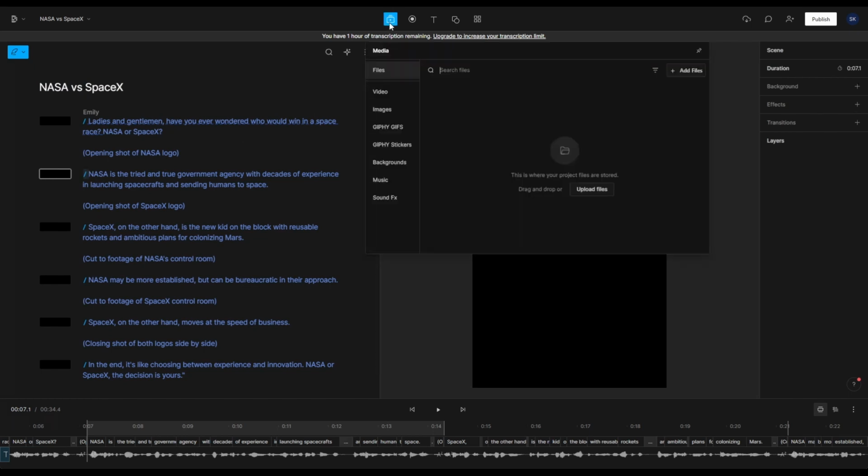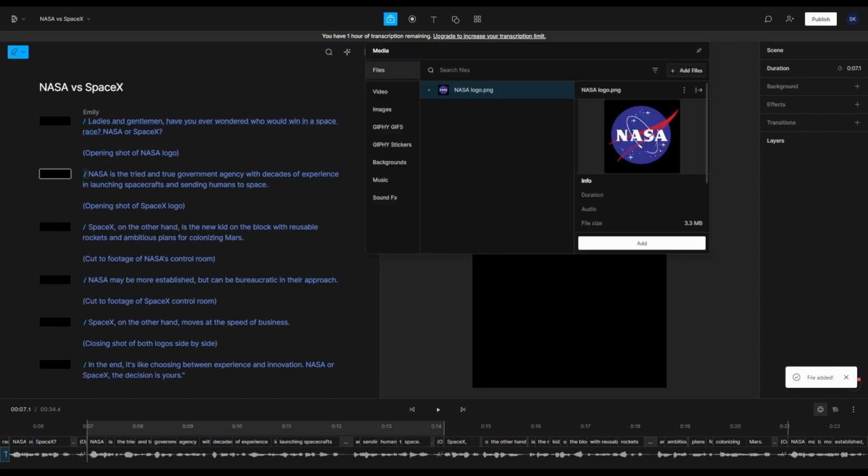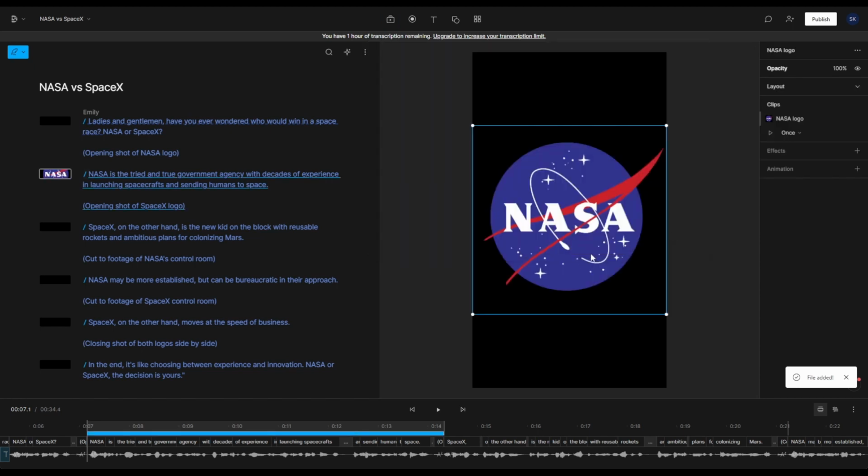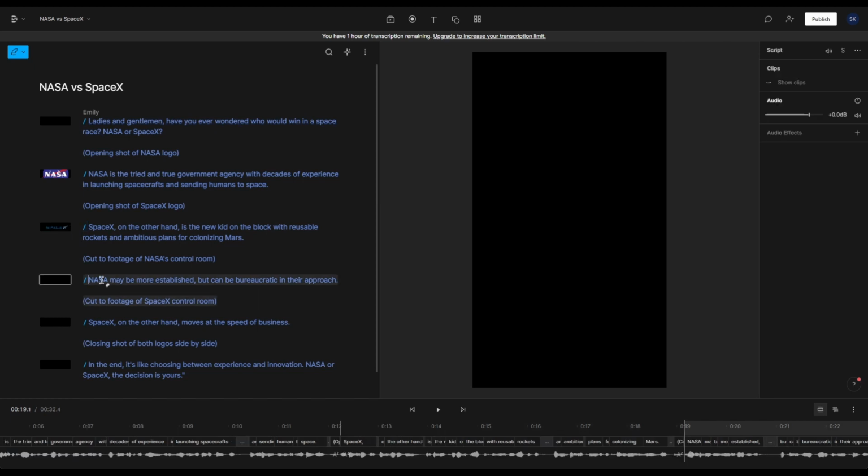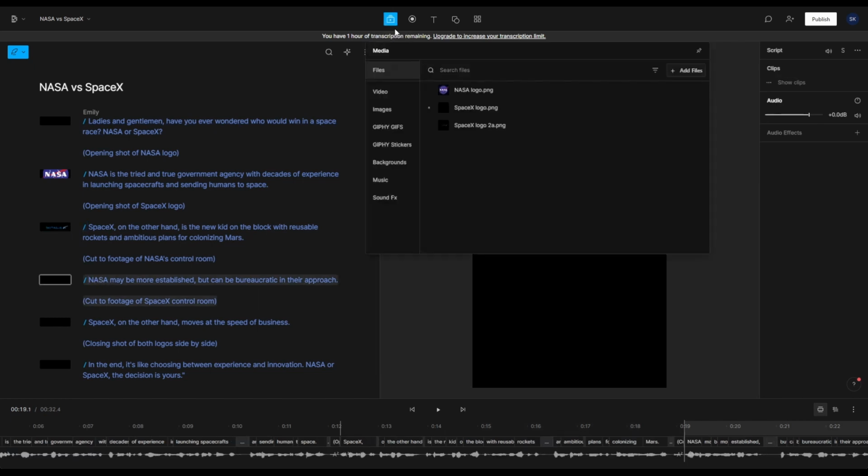And now, at each paragraph where I have a slash, I have a separate scene, which means for each of these scenes I can add additional material, B-roll. This can be images, videos, text, titles, etc. Let me quickly go through the different scenes and add a bit of material for each of them.